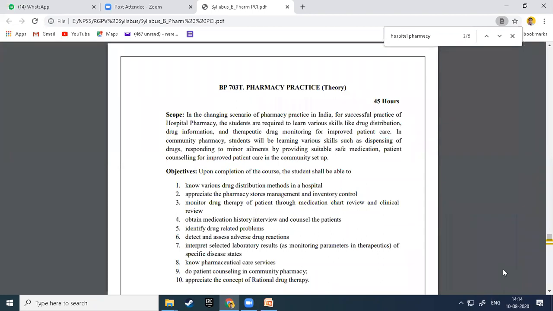And in the case of outpatient, they distribute the medicine from the pharmacy counter against the prescription written by the practitioner.